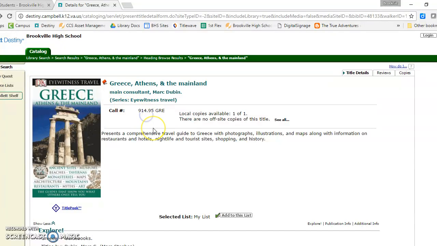And I need both of those to be able to help you find any books that you're looking for. I can also look here and make sure that the book is available. If it says local copies available 0 of 1, then I know that I'm out of luck. I can't get that book. But if it says I've got 1 of 1 available, so I can go to the shelf, use my numerical powers to find it, and pull that book and use that.